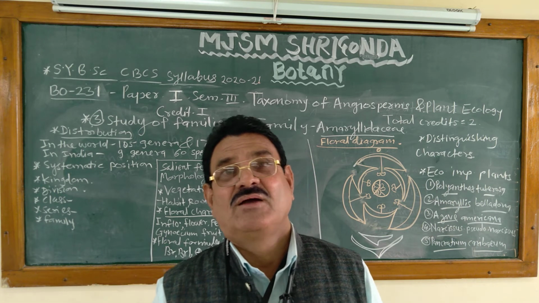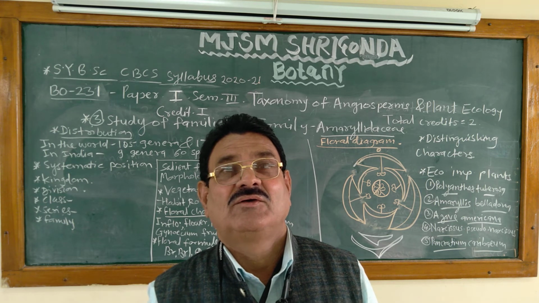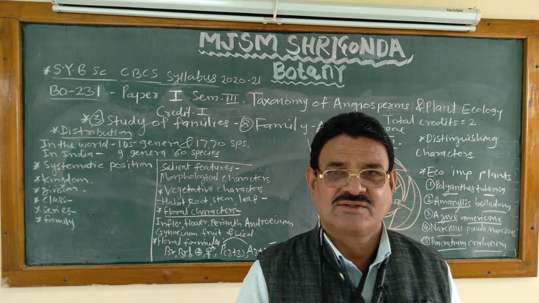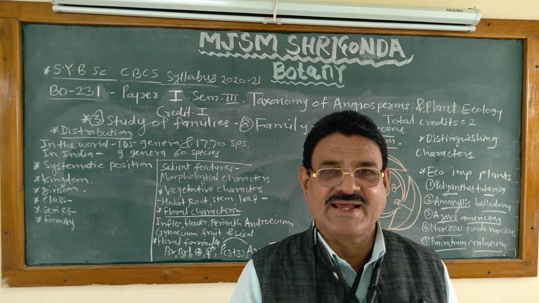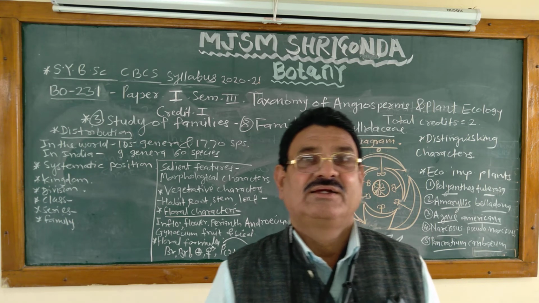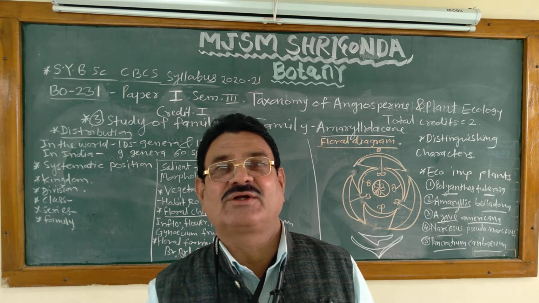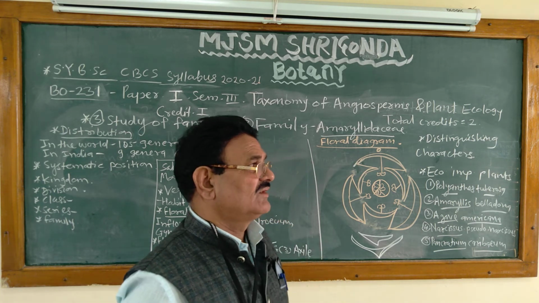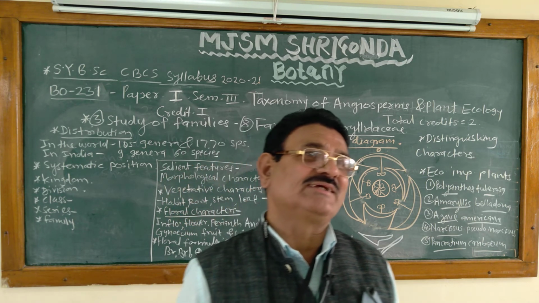Then flower: bracteolate, epigynous, complete, bisexual, trimerous, tubular, white colored. These are the characters of the flower. In this family, calyx and corolla are absent or not distinct, forming a petaloid perianth. That is perianth in two series, 3 plus 3, 6 perianth lobes. The members of the perianth are called tepals.